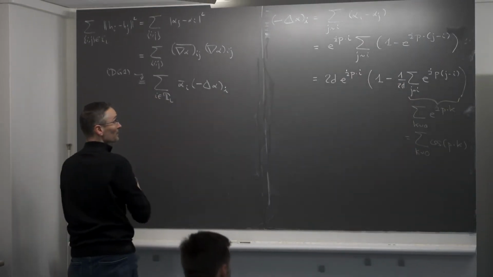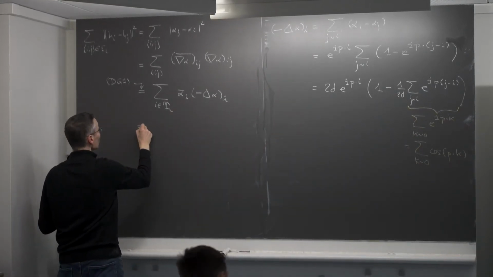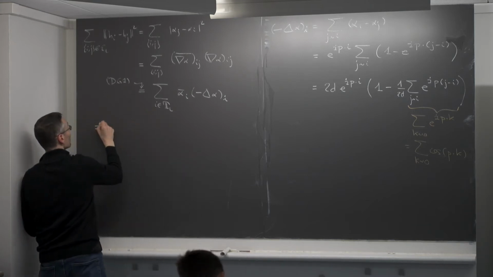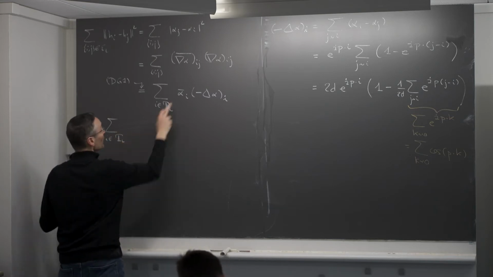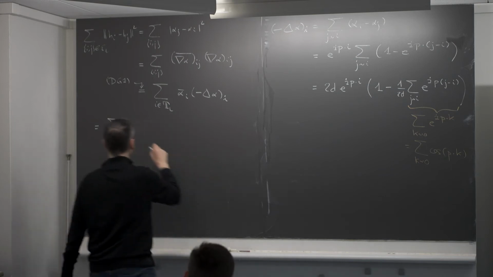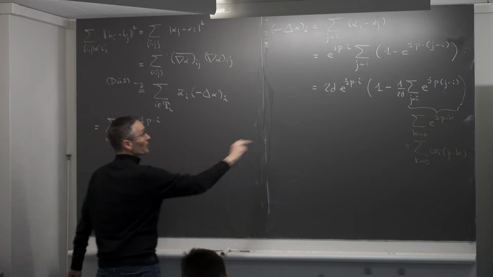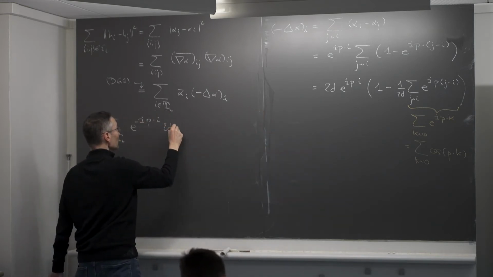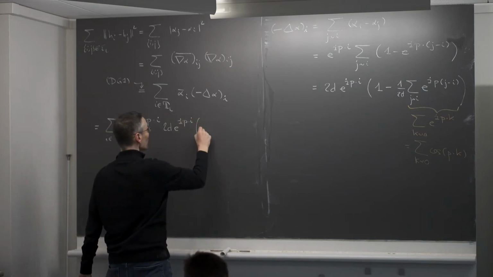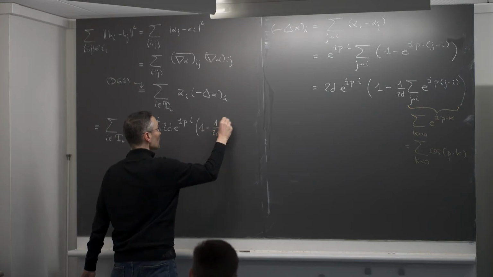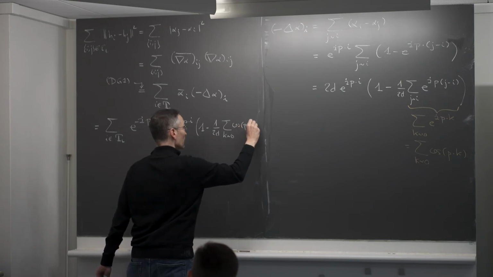So now you can inject this expression for the minus Laplacian of alpha inside this expression. So what you get is the sum over all i in the torus of alpha bar i, which is e^{-i p·i}, times the expression which is here, 2d e^{i p·i}, times 1 minus 1 over 2d, sum over all k neighboring 0 of cosine of p·k.